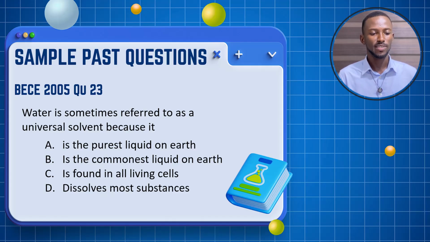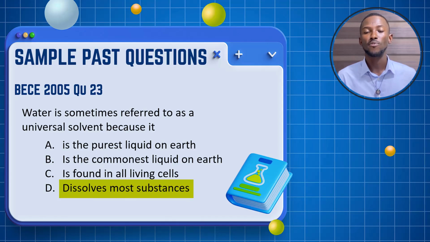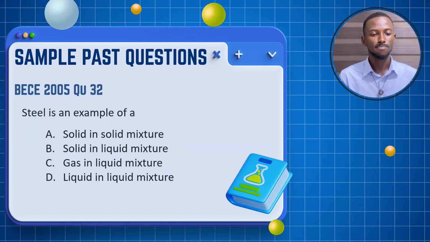The first past question, 2005, question 23. Water is sometimes referred to as a universal solvent because why? And here's the answer. It dissolves most substances.